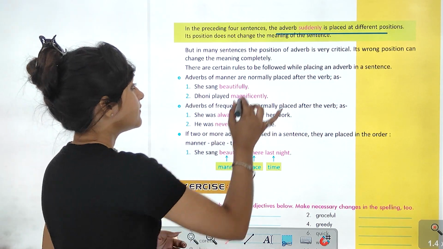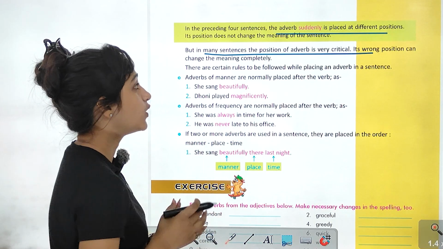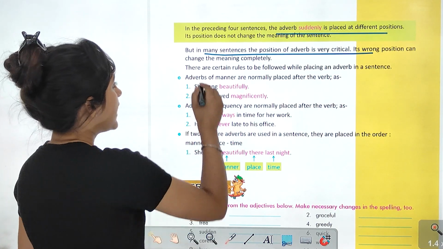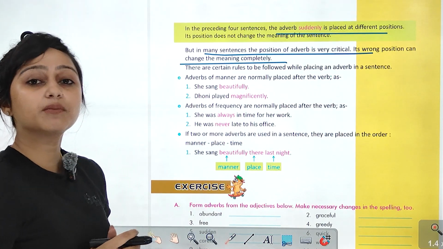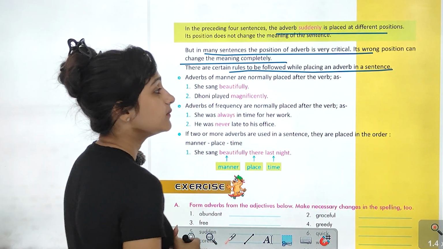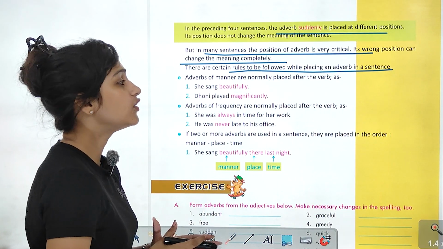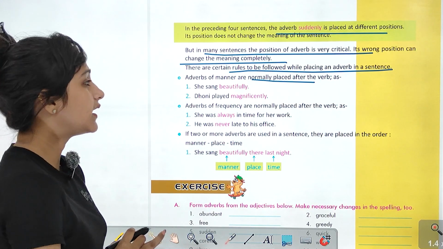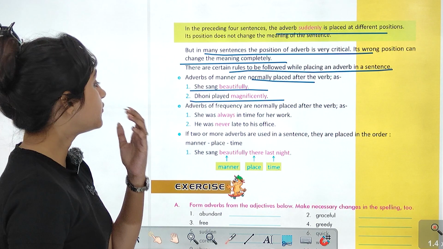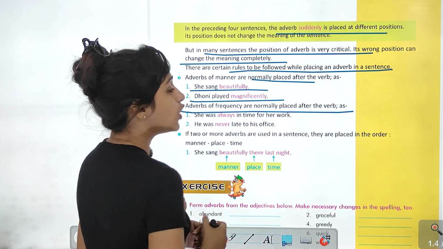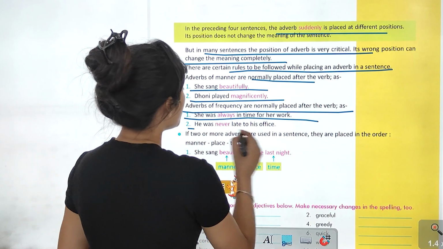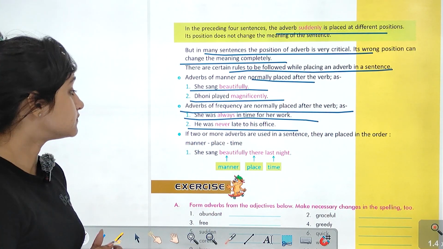But in many sentences, the position of the adverb is very critical. बहुत सारे sentences में adverb का position बहुत critical होता है. Its wrong position can change the meaning completely. उसकी wrong position उसके meaning को completely change कर सकती है. There are certain rules to be followed while placing an adverb in a sentence. Adverbs of manner are normally placed after the verb, like she sang beautifully, Dhoni played magnificently. Adverbs of frequency are normally placed before the verb, like she was always in time for her work. She was never late to his office.